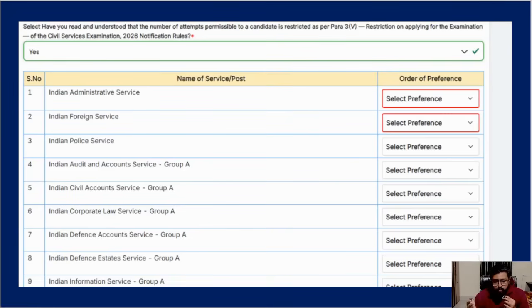This and all is in your DAF 2, the detailed application form 2, after you clear your prelims and when you're giving mains. That time only they ask. But here you have to give preference.